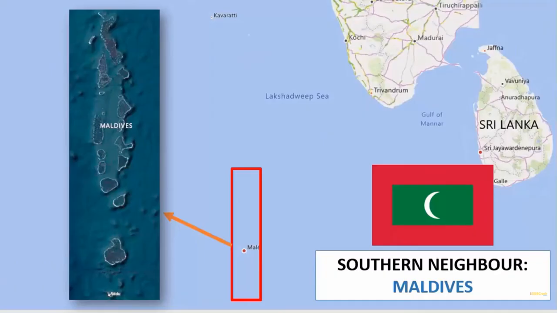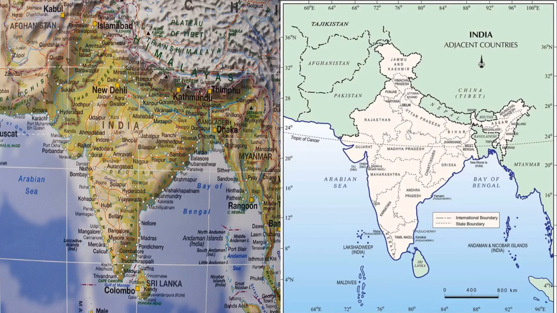The next neighboring country on the other side is Maldives. Sri Lanka seems very small on the map of the world, but Maldives looks even smaller than that. It's a group of islands known for its natural beauty. People love to go on vacations over here. This is the national flag of Maldives. It's famous for clear waters. So Maldives is one of the neighboring countries. So you have read about India and its neighboring countries. Let's have a quick revision.